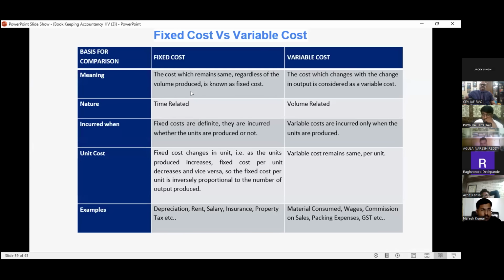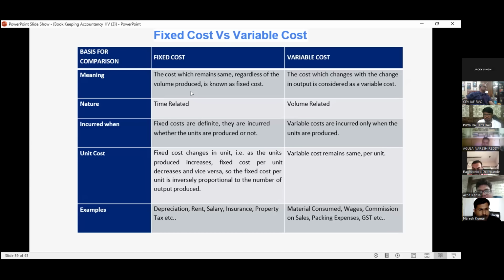This part is very important. You must know the basic difference between fixed cost and variable cost. The cost which remains the same regardless of the volume produced is known as fixed cost. The cost which changes with changes in output is considered variable cost. In nature, fixed costs are time related and variable costs are volume related. Fixed costs are incurred whether the units are produced or not. Variable costs are incurred only when units are produced.